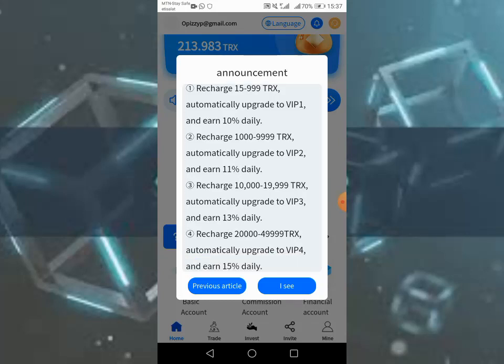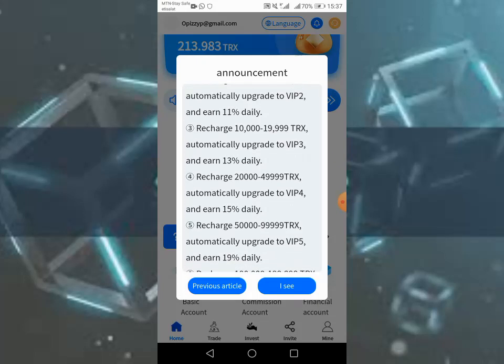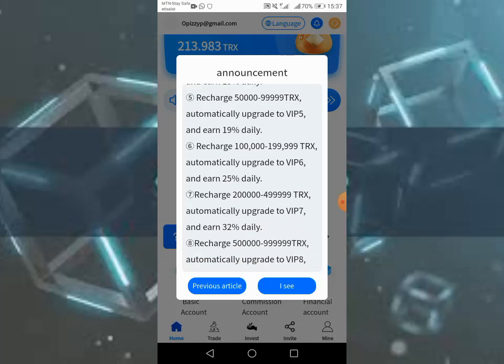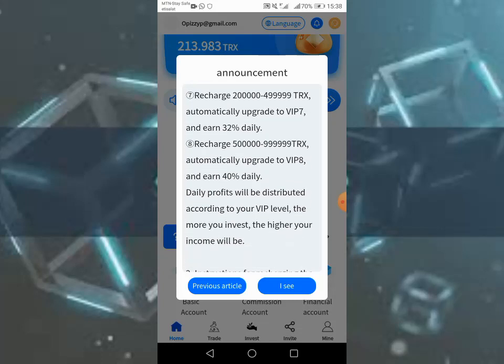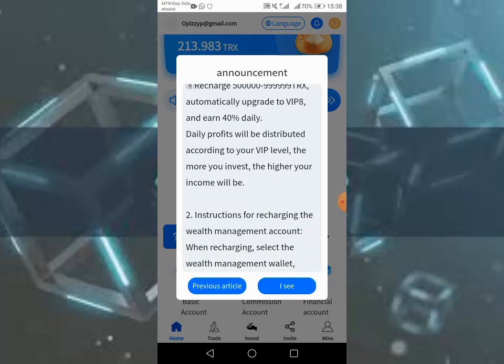From 1,000 TRX to 99,000 TRX, you're earning 11%. The last one, which is 40%, you have to start with 400,000 TRX to 1 million TRX or thereabout. You can also join.